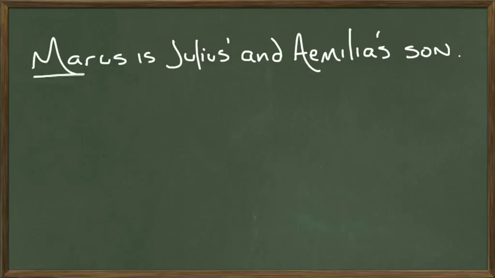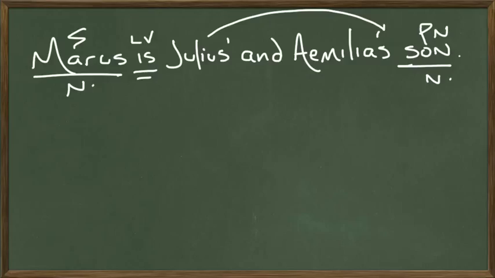Let's look at this. Marcus, again, subject of the sentence, nominative case. The verb is. It's a linking verb. Marcus is what? He's a son. There's that noun again. It's following a linking verb and renaming the subject, so it's a predicate nominative. Goes in the nominative case. Okay, whose son is he? He's the son of Julius and of Aemilia.